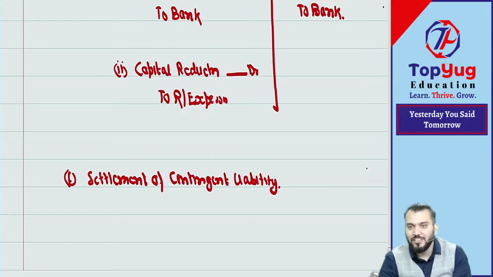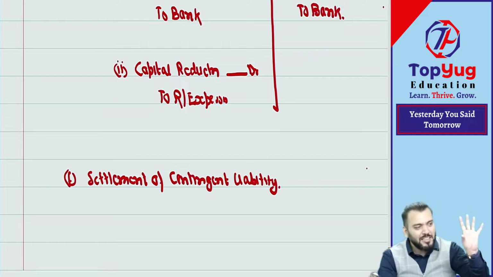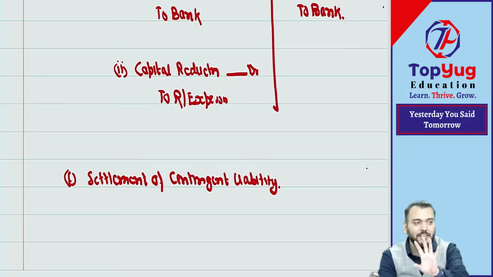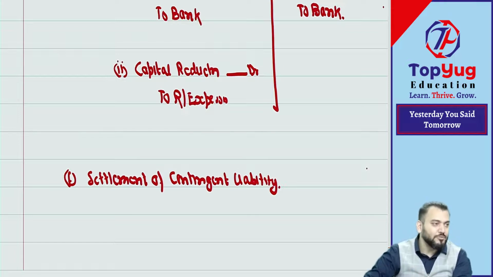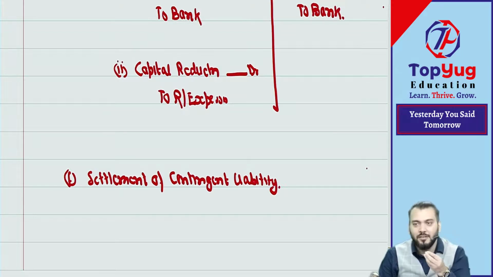Leave it, we'll do detailed discussion later. But I hope you know the term provision and the term contingent liability. You all know that provision will come in the balance sheet, contingent liability will come in disclosure. Contingent liability is only disclosed in notes to accounts, but provision is recorded in our books of account. This much you know. Then we can proceed.